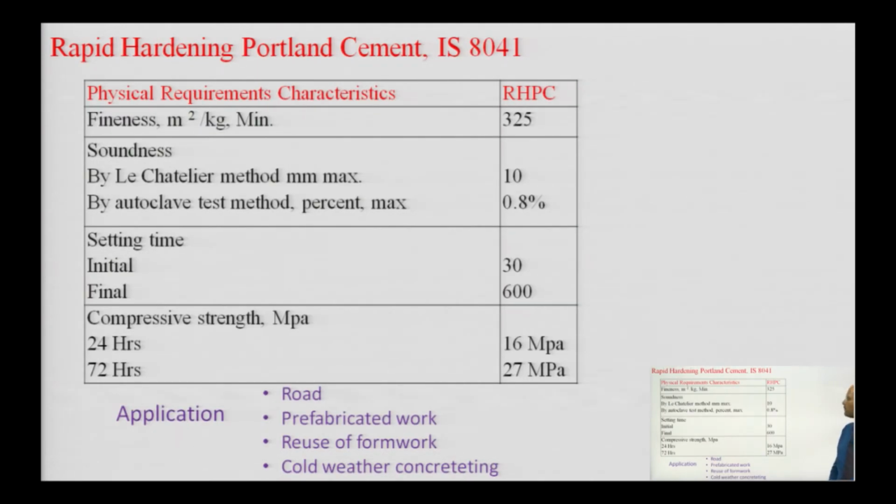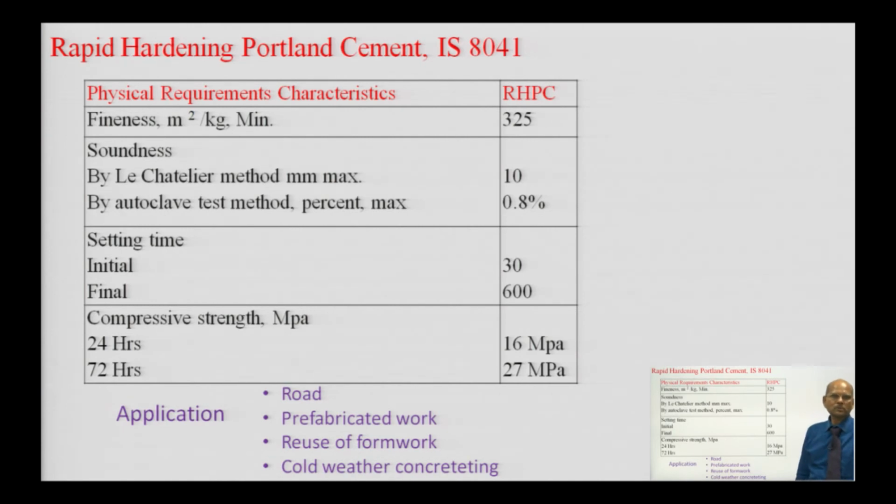Then we have rapid hardening Portland cement. It is required when you want higher, early strength. Say it is an ordinary Portland cement, but you want the maximum strength in 3 days; for that there are some physical requirements. What is the use of rapid hardening Portland cement?